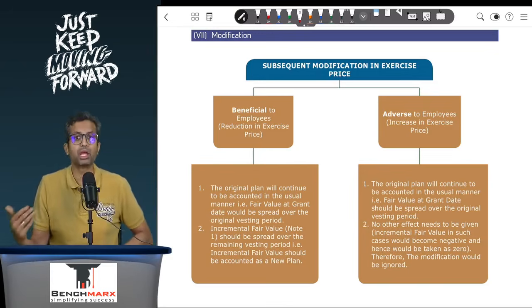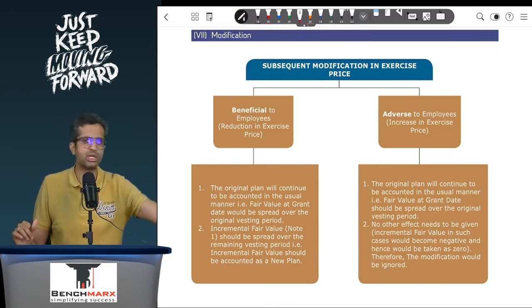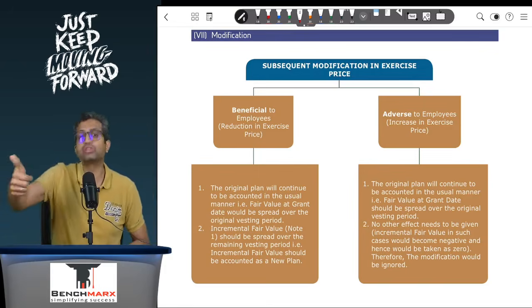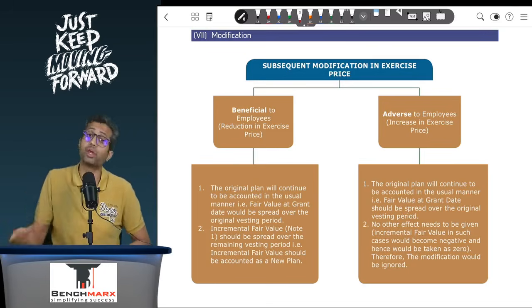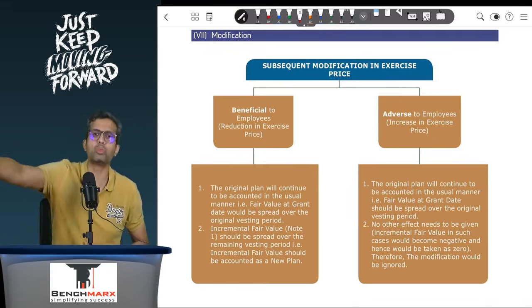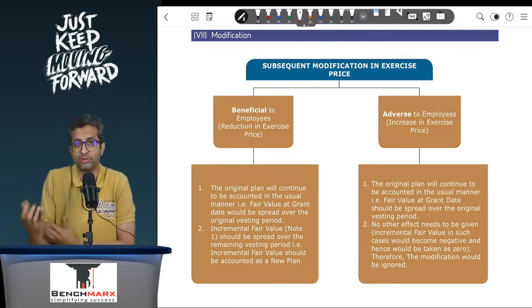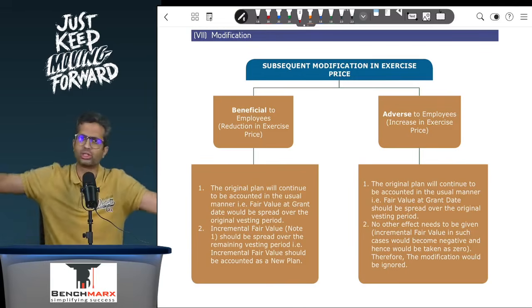the 250 ml can. In a similar way, we are saying that had there been no modification, the fair value would have ideally continued to be rupees 5. Because of the modification, it becomes 20, and hence the additional is due to the action taken by the management, which is beneficial to the employees and hence is resulting in additional employee welfare of 15 over and above the welfare that would have been recorded had there been no modification, that is 30 over 3 years. And as a result, we'll treat it as if it is a new plan. So your accounting would be, the 30 would be spread 10, 10, 10 over the 3 years originally.